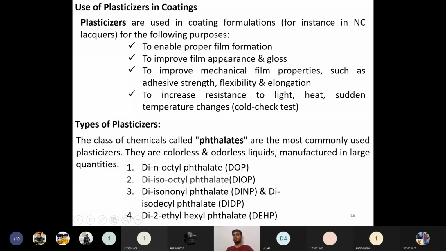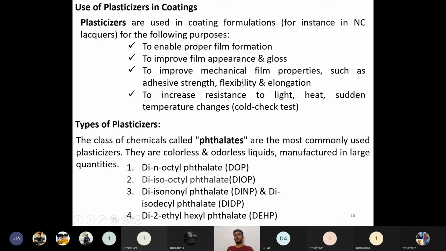So to enable proper film formation with a uniform system, we need to add plasticizers. That is one use. Then to improve film appearance and its gloss. So the gloss will improve, and the appearance of the coating will also improve.